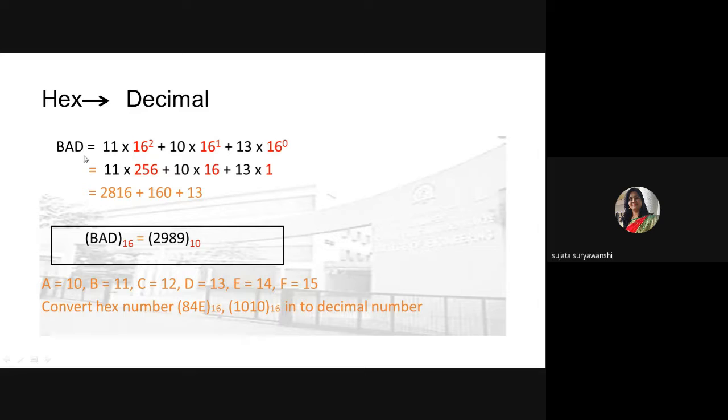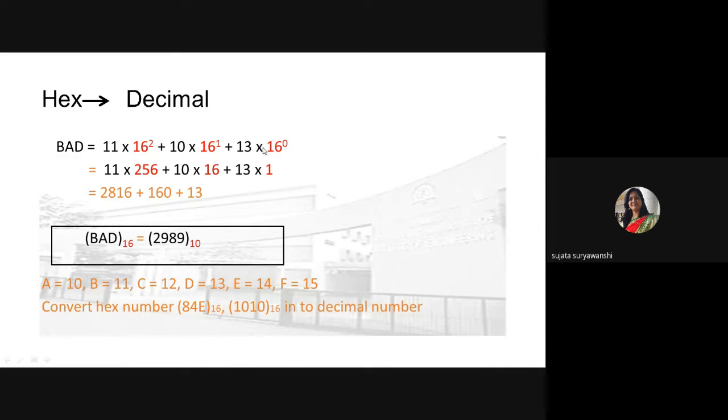Okay, so start with the LSB digit only. Consider any number system, and every time if you want to multiply by base, then every time start with the LSD, that is the least significant digit. In this BAD, D is the least significant digit of the hex number and B is the most significant digit, which is having the highest weight.